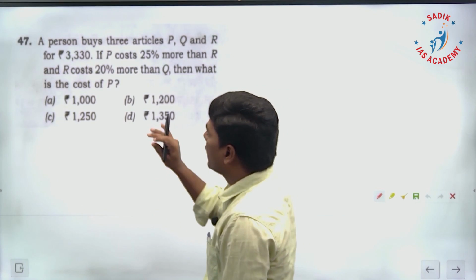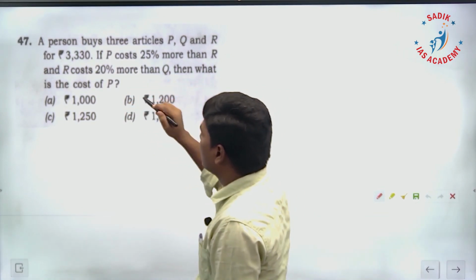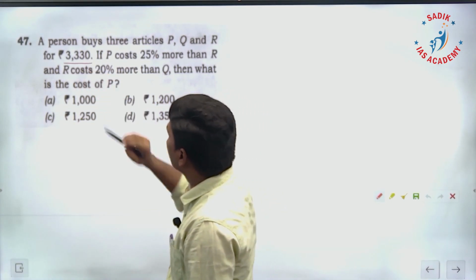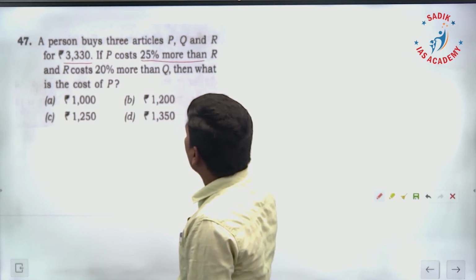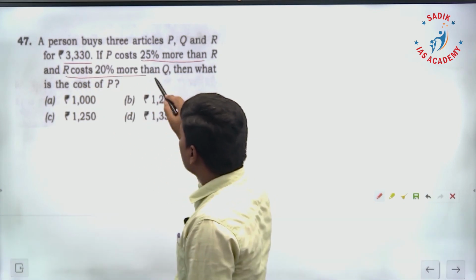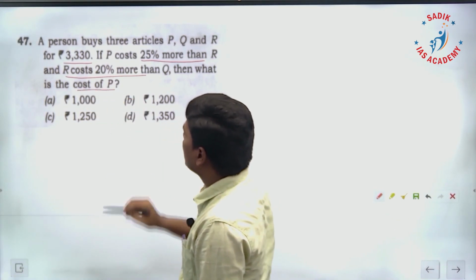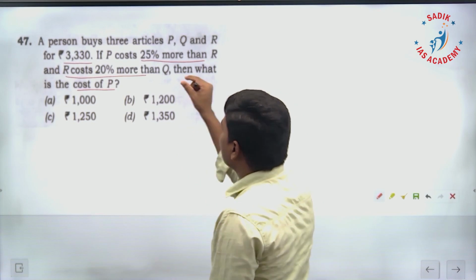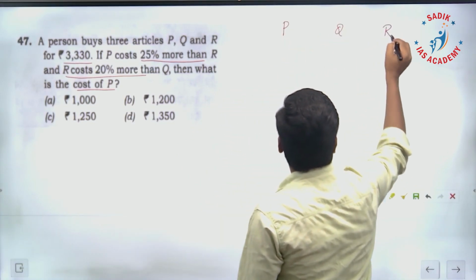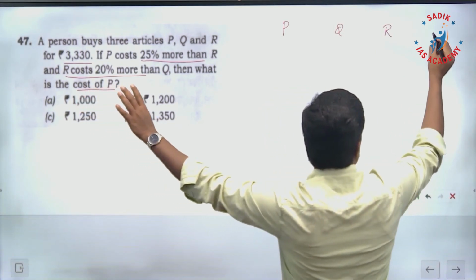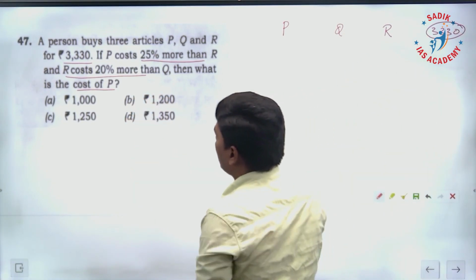Question number 47. A person buys 3 articles P, Q and R for 3,330 rupees. P costs 25% more than R, and R costs 20% more than Q. Then what is the cost of P? They are asking what is the cost of P. So a person buys 3 articles P, Q, R for a total amount of 3,330. For this much he is paying.